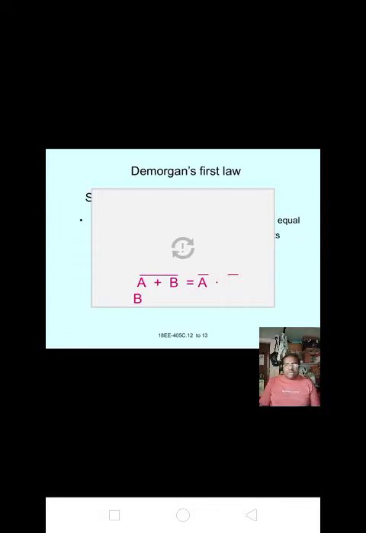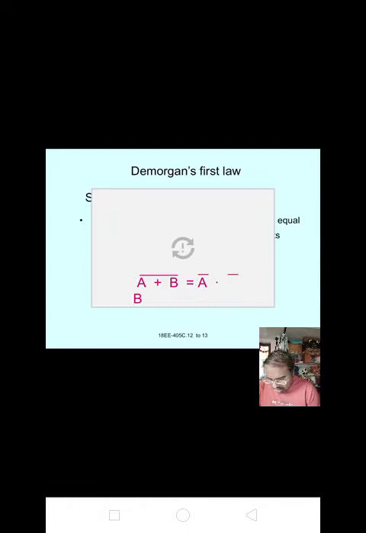A plus B whole bar equal to A bar dot B bar. De Morgan's theorem represents two of the most powerful laws in Boolean algebra. Please write it in your notebook, it is not clearly shown in the slide. The complement of a sum is equal to the product of its complements.